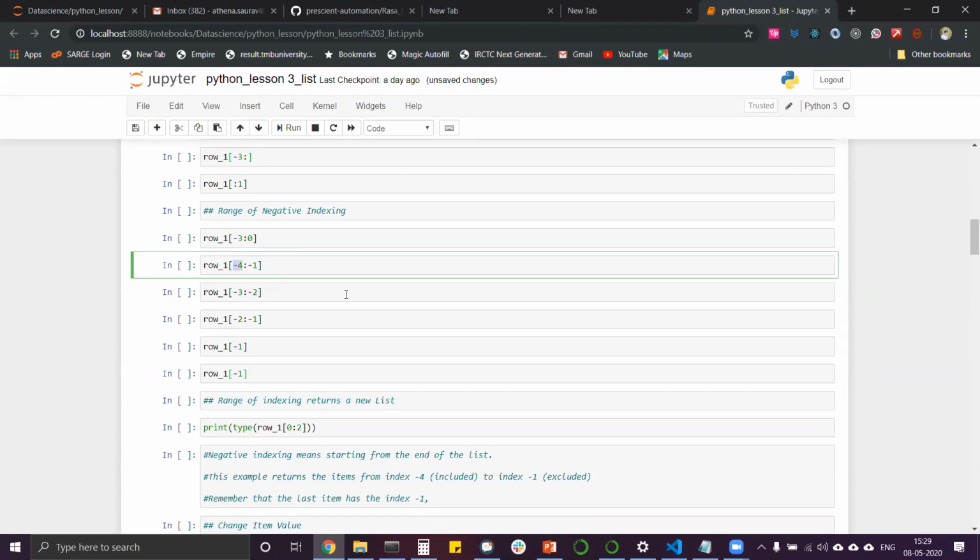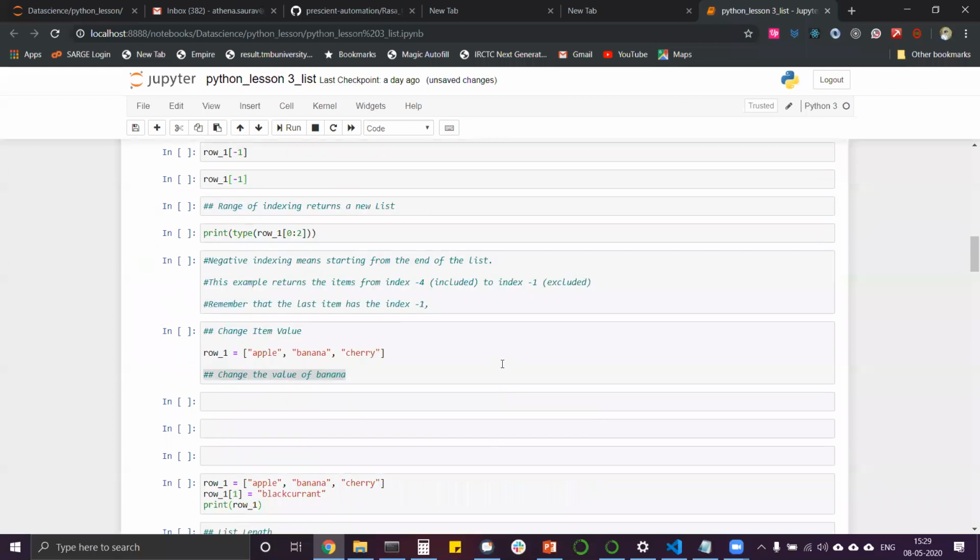Okay, so let's not divulge this. I think the range of indexing is very much clear to you. There are a few more small concepts. I want to discuss them today itself, and I want to make it quick so the list can be completely done and assignments can be handed over to you, so that tomorrow we discuss the assignment questions, and we can move forward.